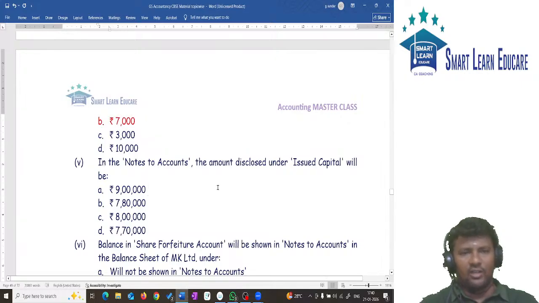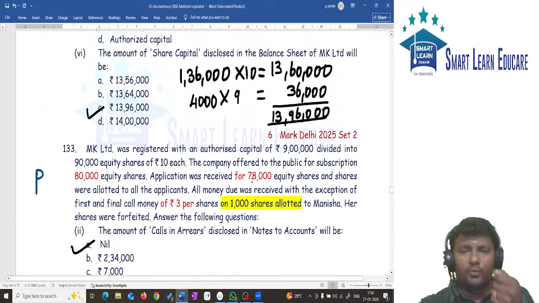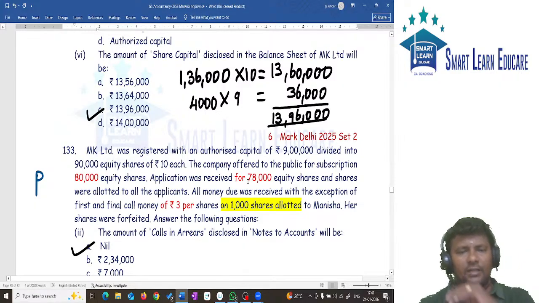I am telling the calculation in a faster way because the third question is similar. What is the amount to be shown under issued capital? What did we issue for issued capital? The maximum capital is called authorized capital. A part of that is issued capital.